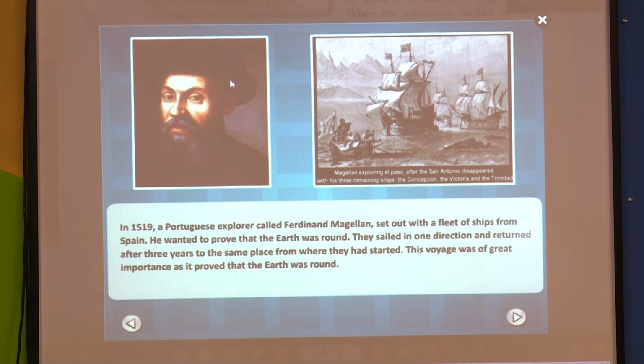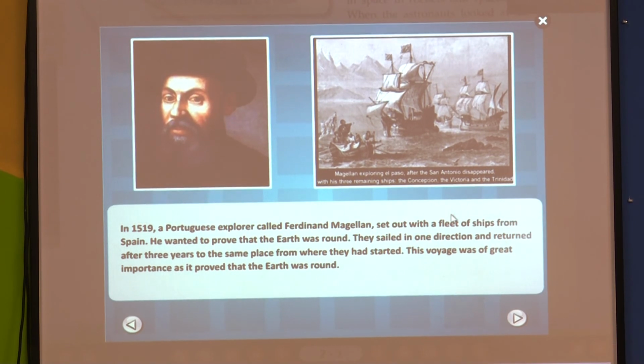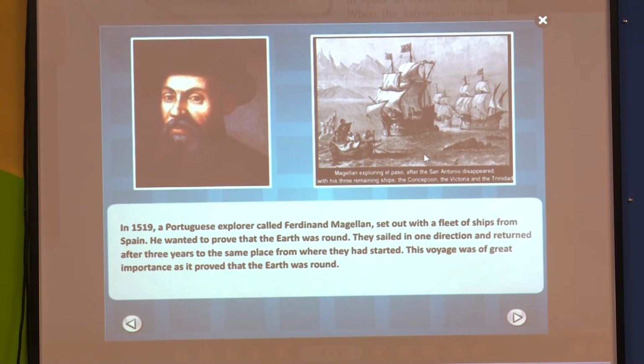See in this picture, they sailed in one direction and returned to the same place after 3 years. This voyage was of great importance as it proved that the earth was round. You can see this person has proved that the earth is not flat, the earth is round.